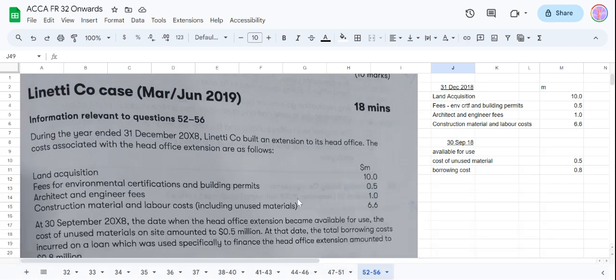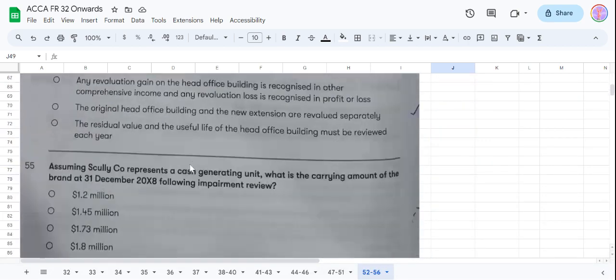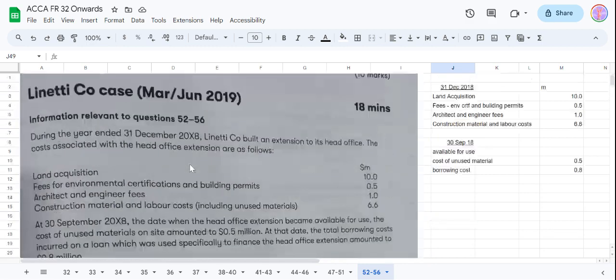We are doing question number 52 to 56. We have all of these questions, and here is the fact that is relevant for all these questions. During the year ended 31st December 18, L company built an extension to its head office. The costs associated with the head office extension are as follows. Land acquisition 10 million, fees for environmental certifications and building permits half million, architect and engineer fees 1 million, construction material and labor cost 6.6 million.